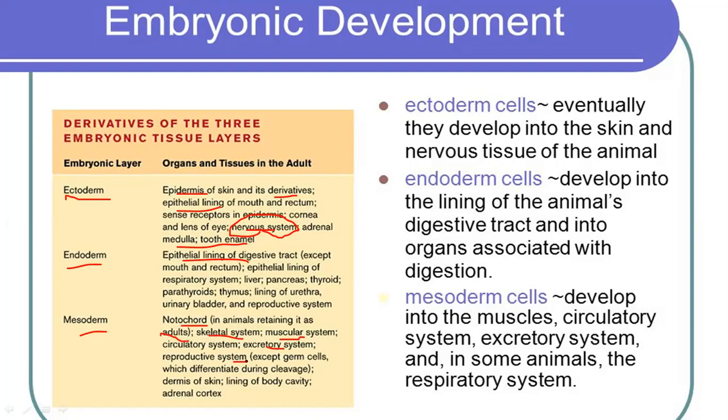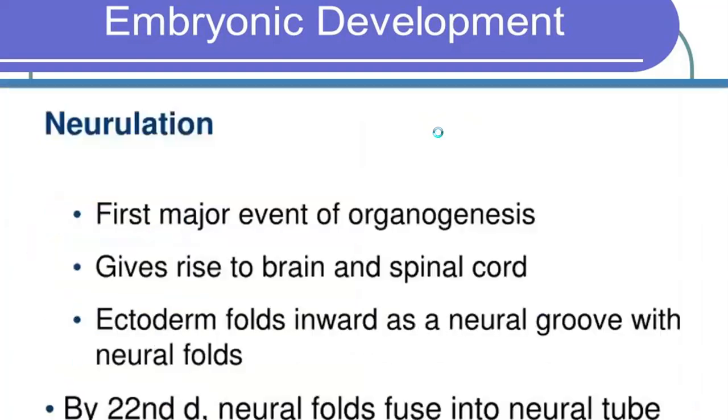The epidermis of the skin will be formed by ectoderm, and the dermis, because it is the inner layer, will be formed from the mesoderm. So these are given here also: endoderm, ectoderm, and mesoderm cells.